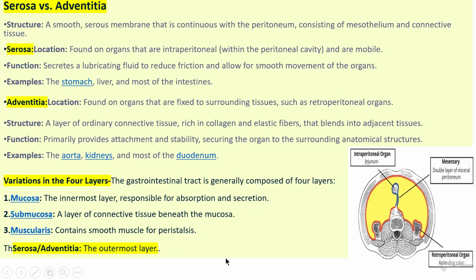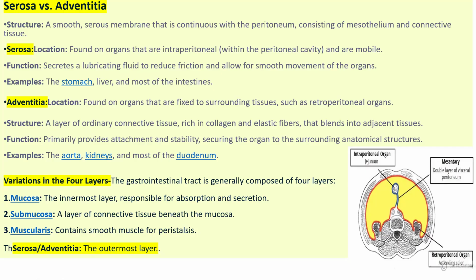We have learned that serosa is in the stomach, liver, and most of the intestine, and adventitia is in retroperitoneal fixed organs: the heart, aorta, kidneys, and duodenum part of the small intestine.